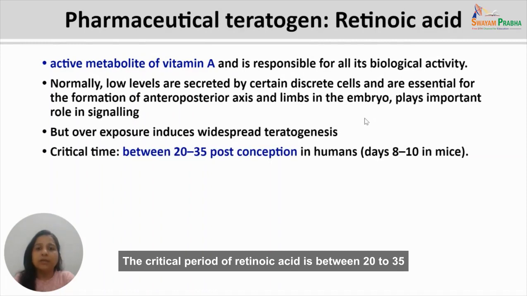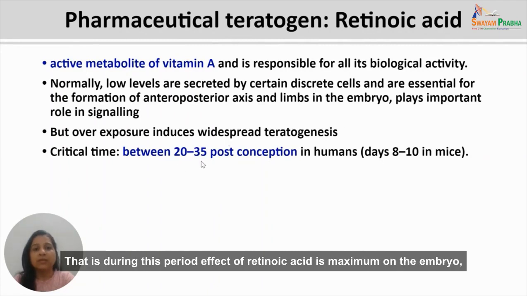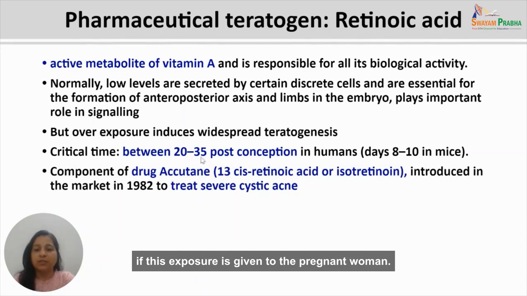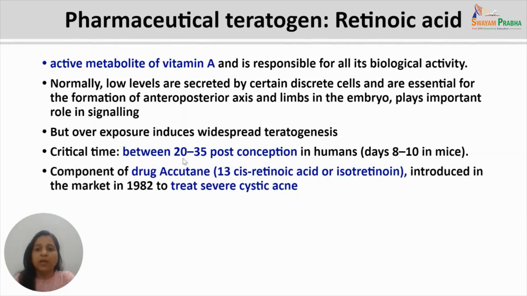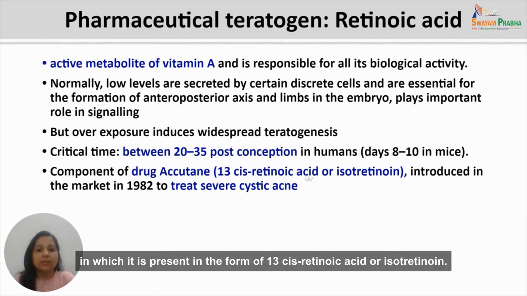The critical period of retinoic acid is between 20 to 35 days post-conception in case of humans and 8 to 10 days post-conception in case of mice. That is, during this period, the effect of retinoic acid is maximum on the embryo if this exposure is given to the pregnant woman. It is a component of the drug Accutane, in which it is present in the form of 13-cis-retinoic acid or isotretinoin.